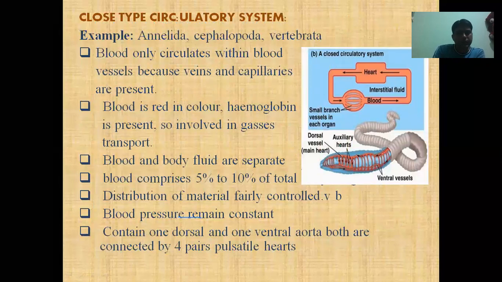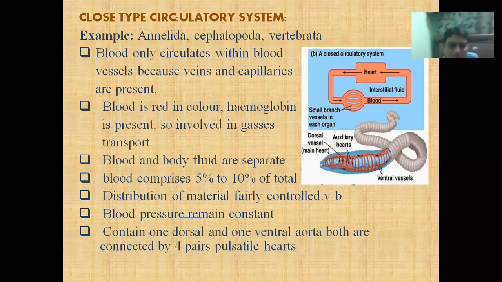Now we are discussing the closed type of circulatory system. Examples of the closed type of circulatory system are annelids, cephalopods, and vertebrates. In this type of circulatory system, blood only circulates within the vessels, and means blood does not directly come in contact with the body tissues or